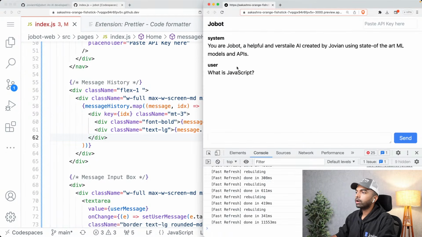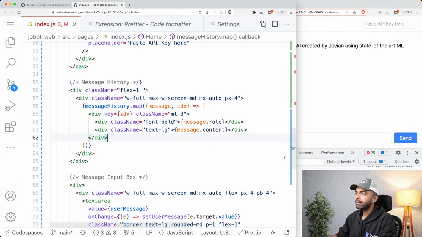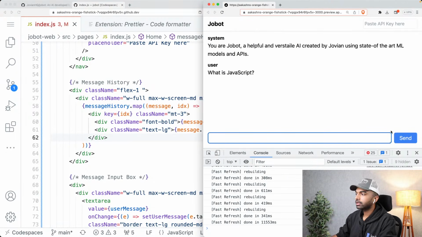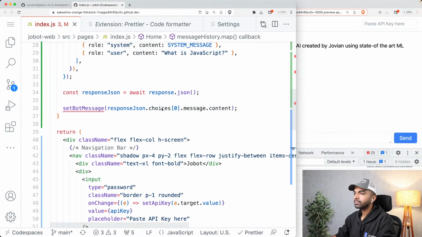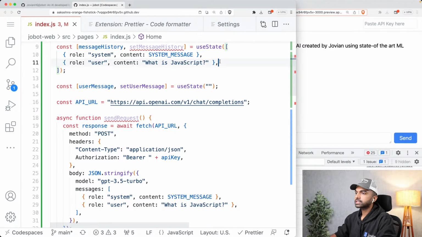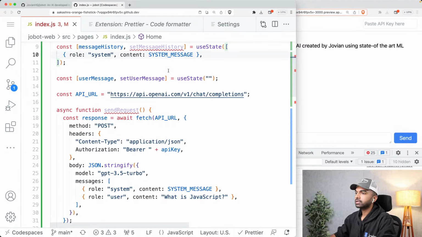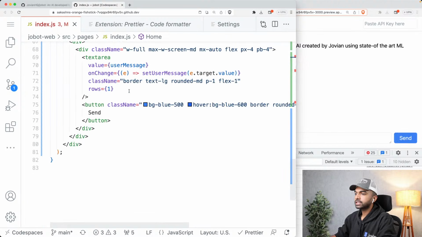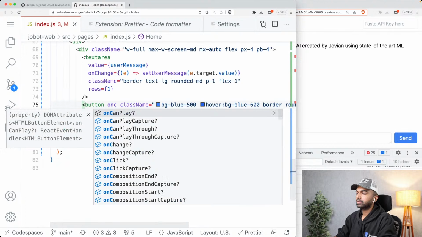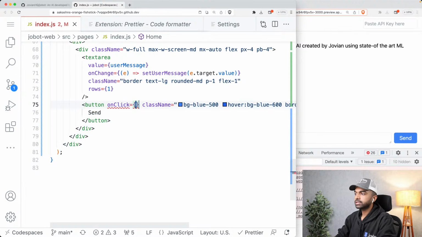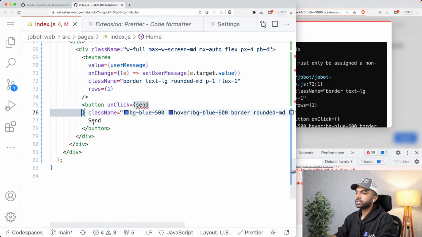Okay, now what we need to do is take this message history and add to it the new message that was typed here. When the send button is clicked, send that entire new history to the API, and then from that API we get the response, which is going to be another new message, and add that back to the message history. Okay, so let's do all that step by step. So let me first of all remove this second message from the message history. That's fine, and I'm going to say button onClick, and I'm going to just simply call sendRequest again from this button.